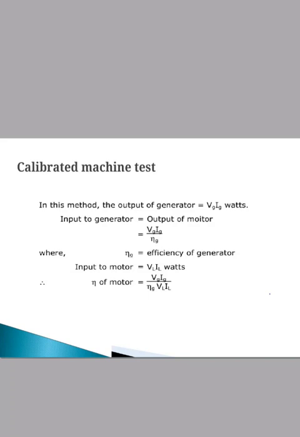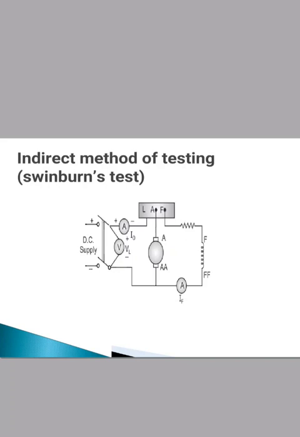Then input to the motor is given by line voltage and line current, that is VL IL in terms of watt. Then the efficiency of the motor is calculated by Vg Ig divided by the efficiency of the generator, that is, into the input to the motor VL IL. These are the different tests we have to study in the direct loading test method.